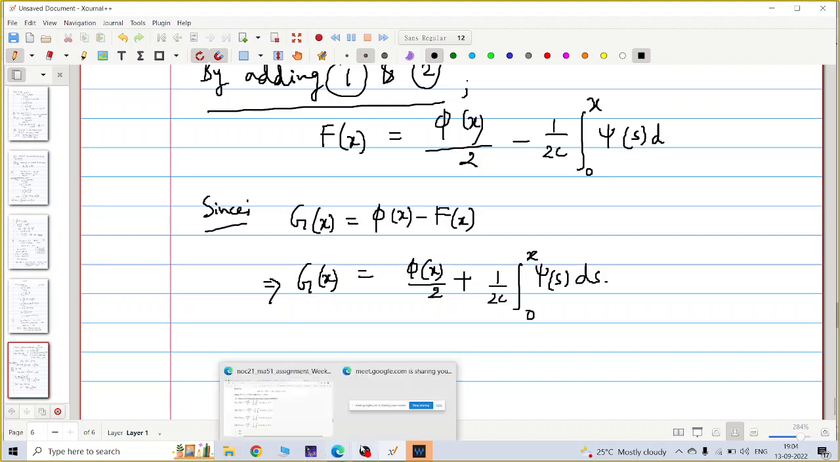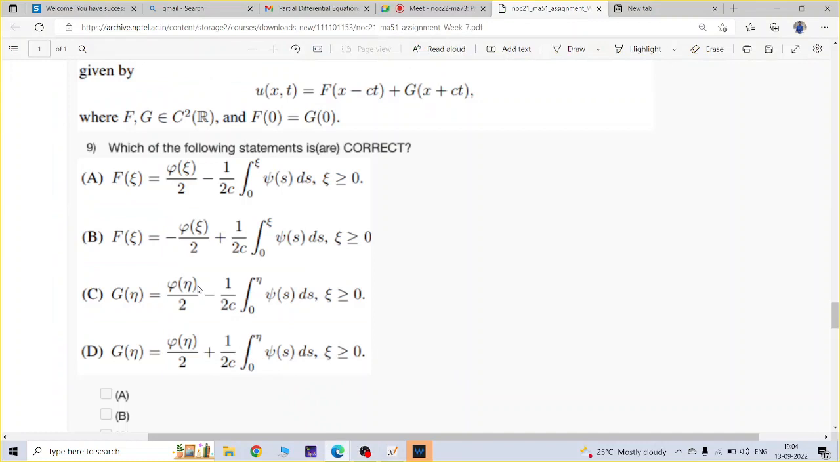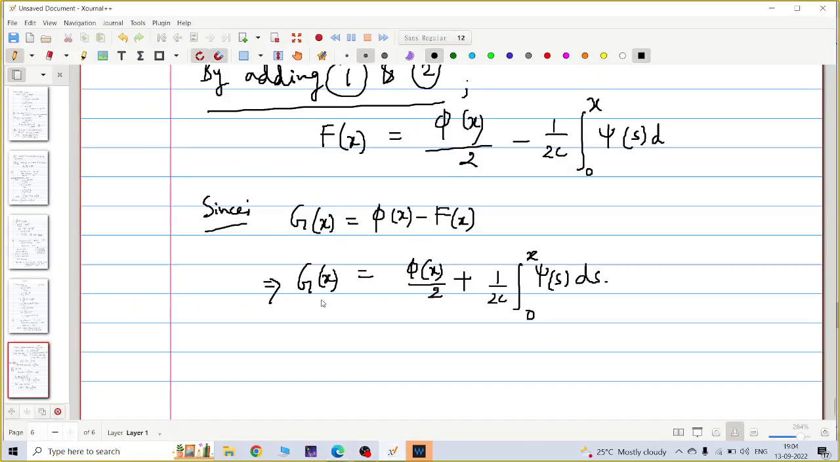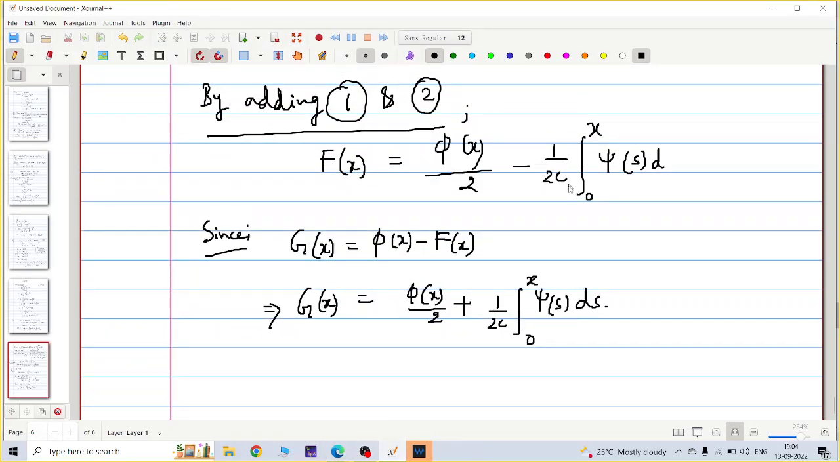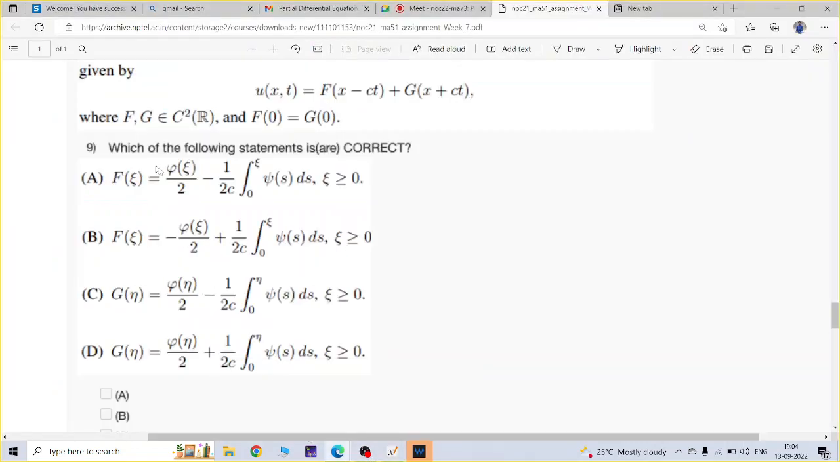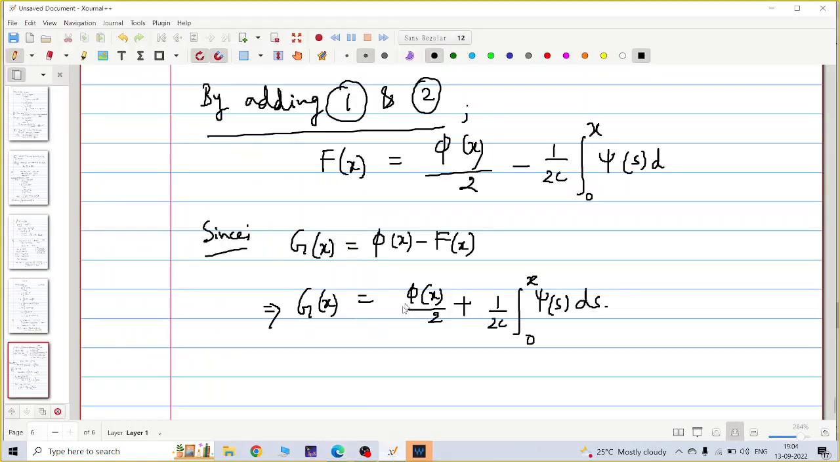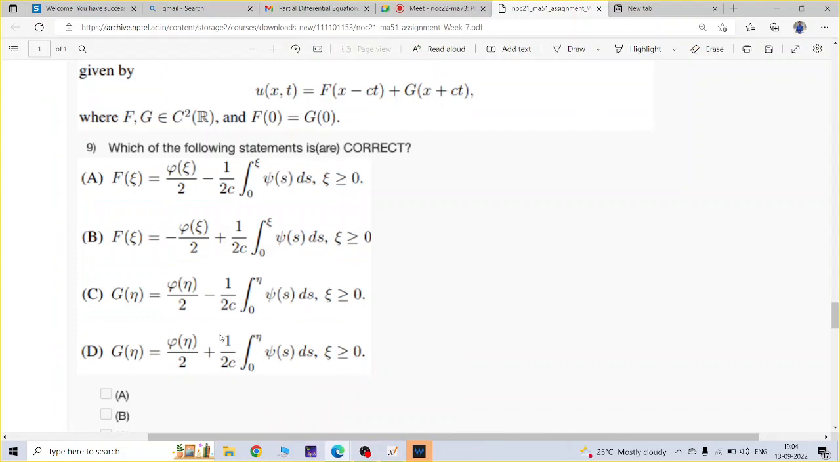So let me show you what the options given are. Option, this is f of x. Now they are saying f of xi, so if I replace x by xi, f(xi) equal to this. I think this is the correct option because I got f(x) equal to phi(x) by 2 minus 1 by 2c integral 0 to x. So replace x by xi because the option is given in terms of xi. So this is the correct option for f, option A, and for g I think this, because I got plus. So A and D are correct. For g they are finding g(eta), so replace x by eta for g: phi(eta) by 2 plus 1 by 2c. Yes, A and D are correct options.